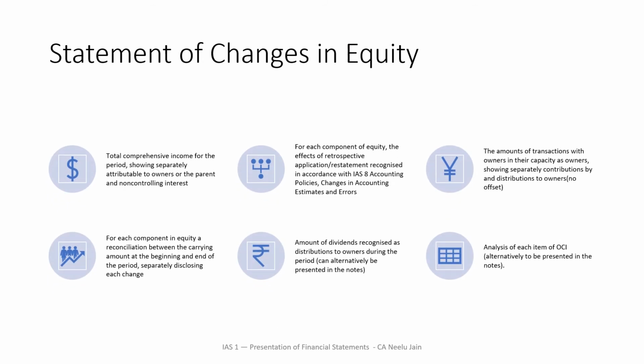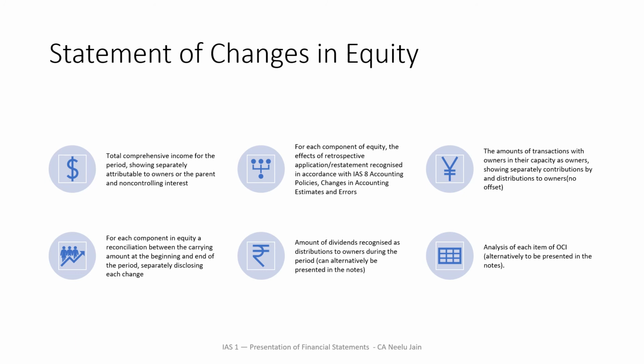IFRS states that the total comprehensive income for the period should be shown separately, attributable to owners of the parent and non-controlling interest. The second point to be considered is, for each component of equity, the effects of retrospective application and restatement recognized in accordance with IAS 8, accounting policies, changes in accounting estimates and errors. The third point is the amount of transactions with owners in their capacity as owners, showing separately contributions by and distribution to owners. So no offset has to be done here also.